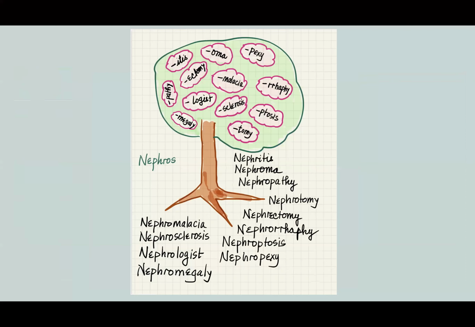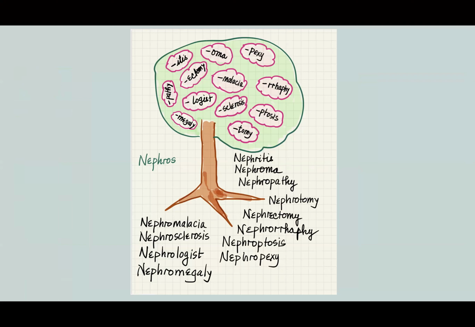Hello, everyone. We're going to go over the trees for the final exam. These are the vocabulary. This is level 2. This is for the final oral exam. So here, looking into the tree, we have itis, which is inflammation, pathy, disease, ectomy, to remove or cut out.